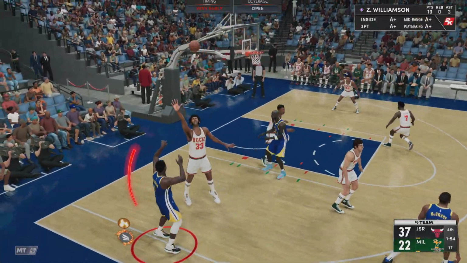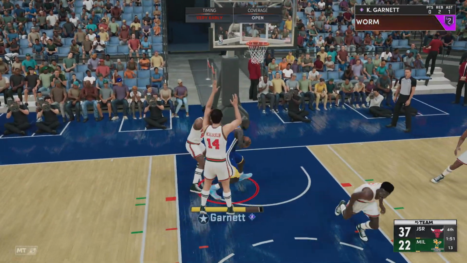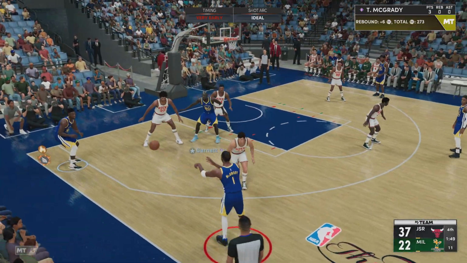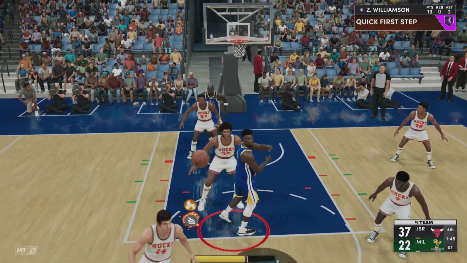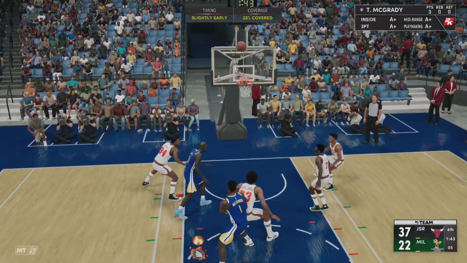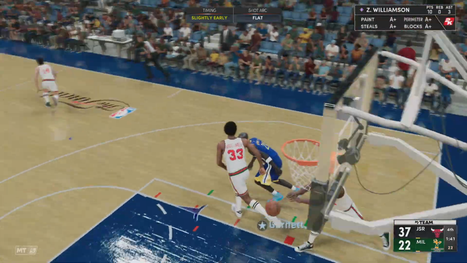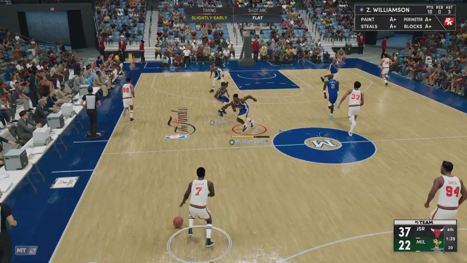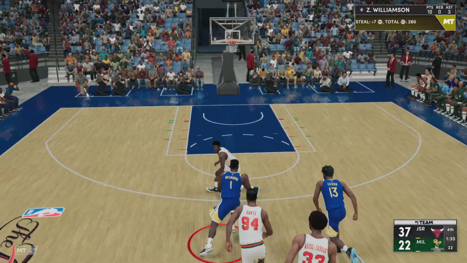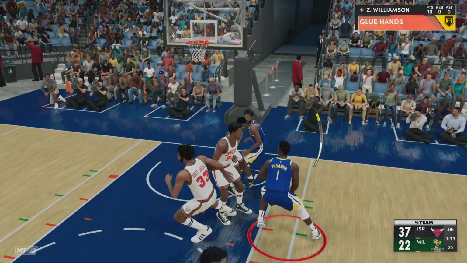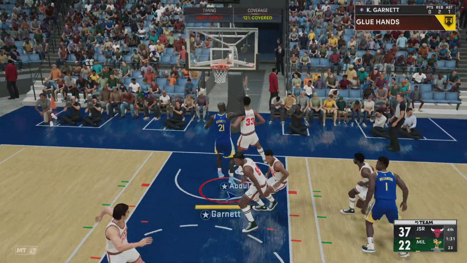McGrady passes to Williamson. Back to McGrady. Williamson in the post. Abdul-Jabbar covering. A shot by McGrady, no good. And Joe Allen will bring it up for the Bucks. 15-point game. Williamson with it, and Allen picks him up defensively. Another miss by Williamson.